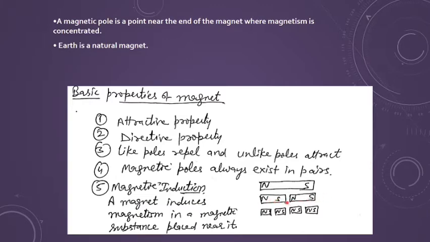And of course, if I rub the bar magnet on an iron needle a number of times, then I can make the magnetic substance also a magnet, a temporary magnet I can say. And this phenomenon is termed as magnetic induction. So it means magnetic properties can be induced in the magnetic substances with the help of a magnet. Of course, when we talk about the artificial magnet, we have the electromagnet, which are the strong magnets with us, and we are using it for various purposes.